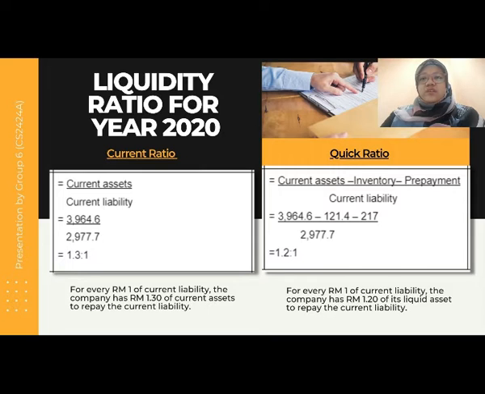We can interpret that quick ratio for every 1 ringgit of current liability, the company has 1 ringgit 20 cents of liquid assets to repay the current liability.